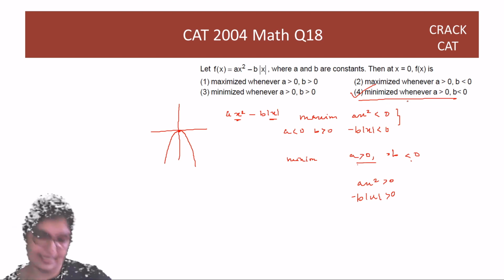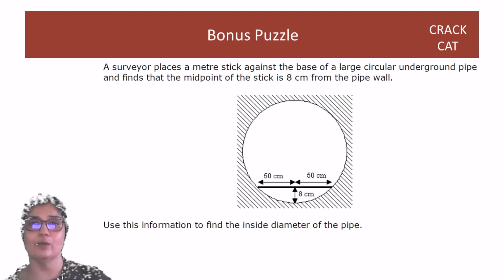So great, guys. I hope you all enjoyed the session. Here is your puzzle, something to think over. A surveyor places a meter stick against the base of a large circular underground pipe and finds that the midpoint of the stick is 8 centimeter from the pipe wall. You have to find the inside diameter of the pipe.